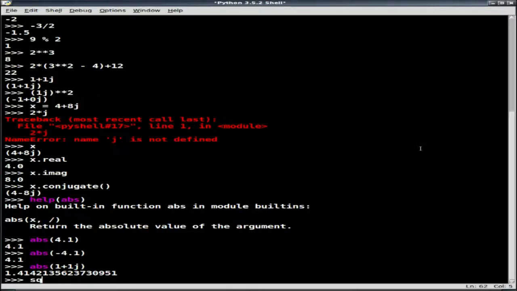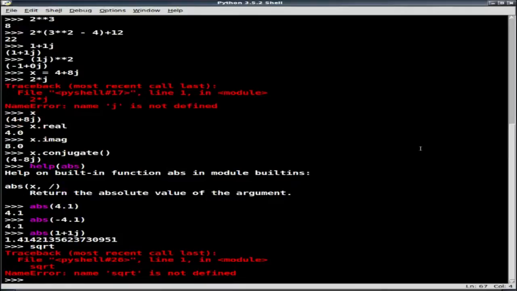Because if I just type square root, Python has no idea what that is, and so we need to figure that out. Well, now's our first example of using a module. So we're going to import code that actually tells Python what functions that we're using. And the command to do that is, since these are all mathematical functions, we import the math module.